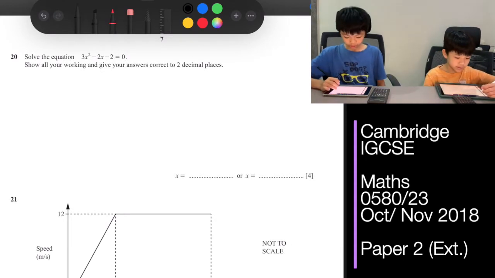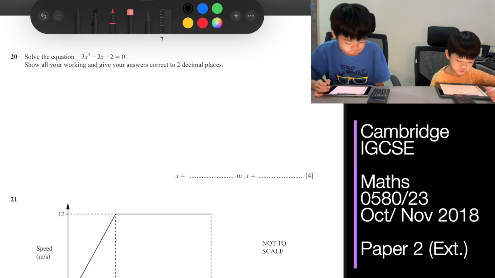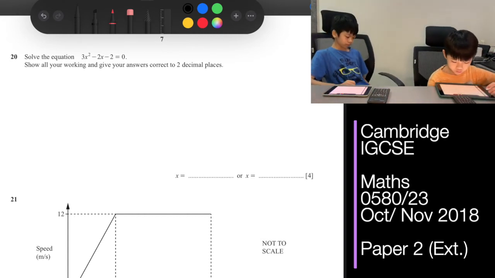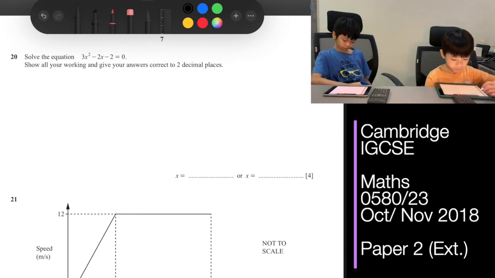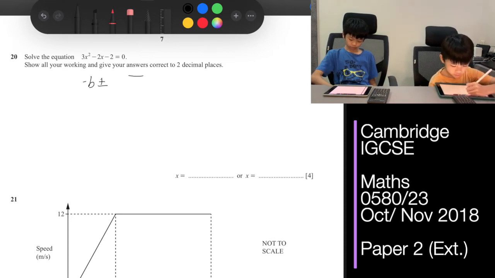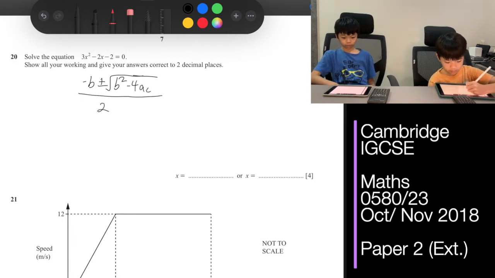Okay, for question 20, solve the equation 3x squared minus 2x minus 2 equals 0. Show all your working and give your answers correct to 2 decimal places. So for this one, we'll use the quadratic formula: negative b plus or minus the square root of b squared minus 4ac, over 2a.